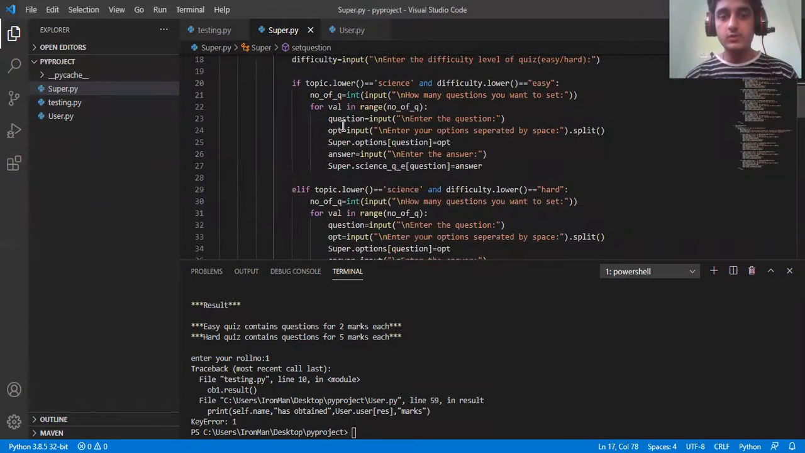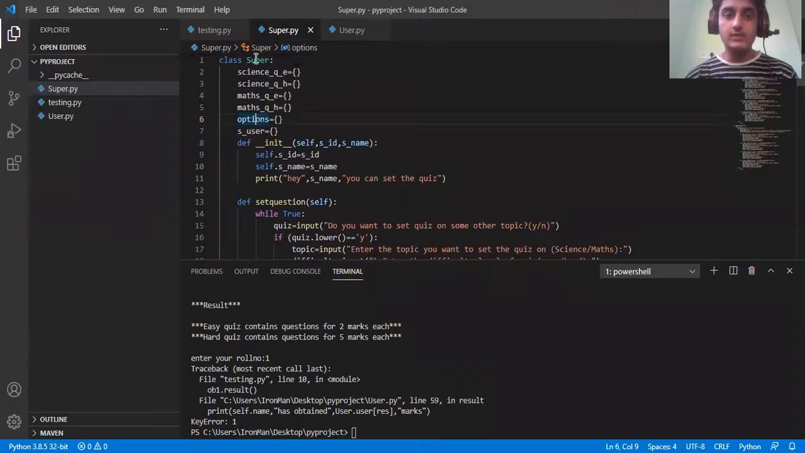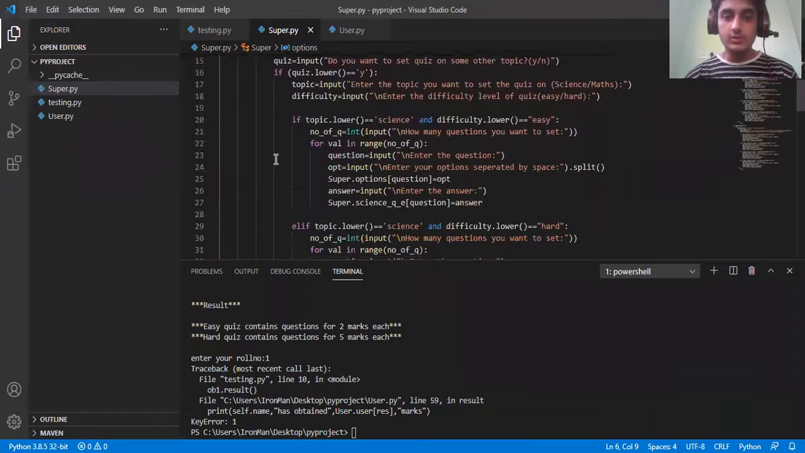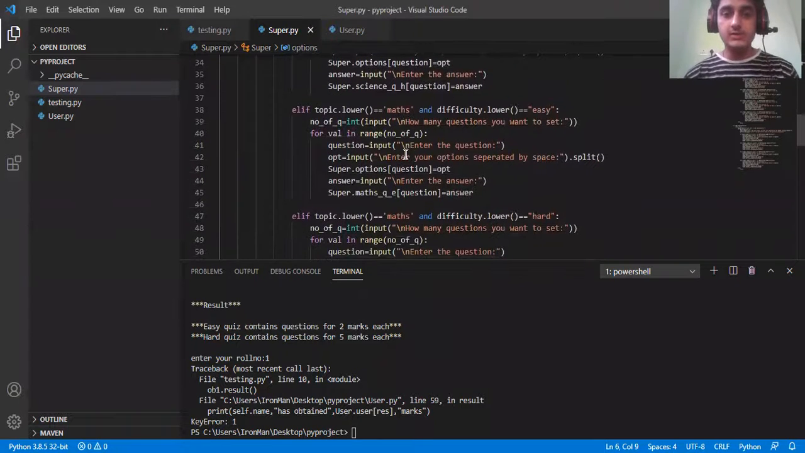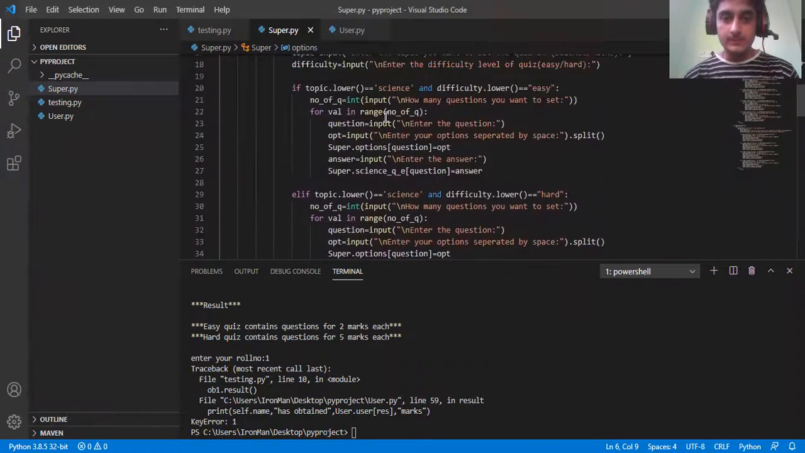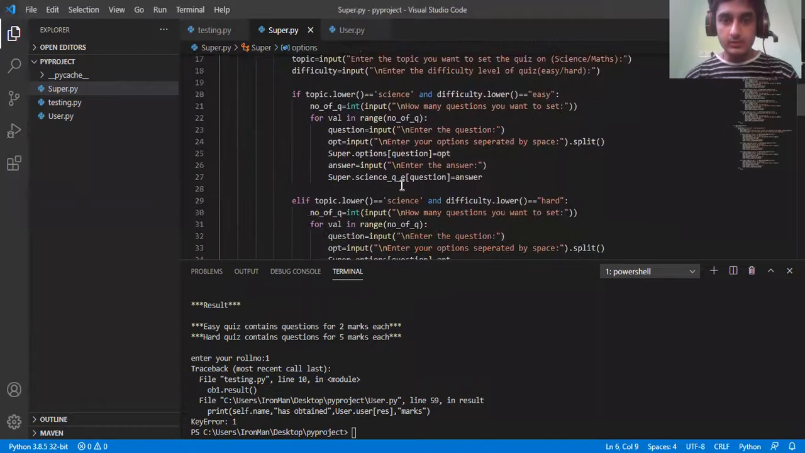As you can see, there's an opt thing over here where you have to enter the options separated by space. This is going to get stored in this options, and all these are class variables, so that they can be accessed in all functions and other classes too. After this, I'm going to ask them to enter the options separated by space. Then they enter the options, and those options get stored with the question.